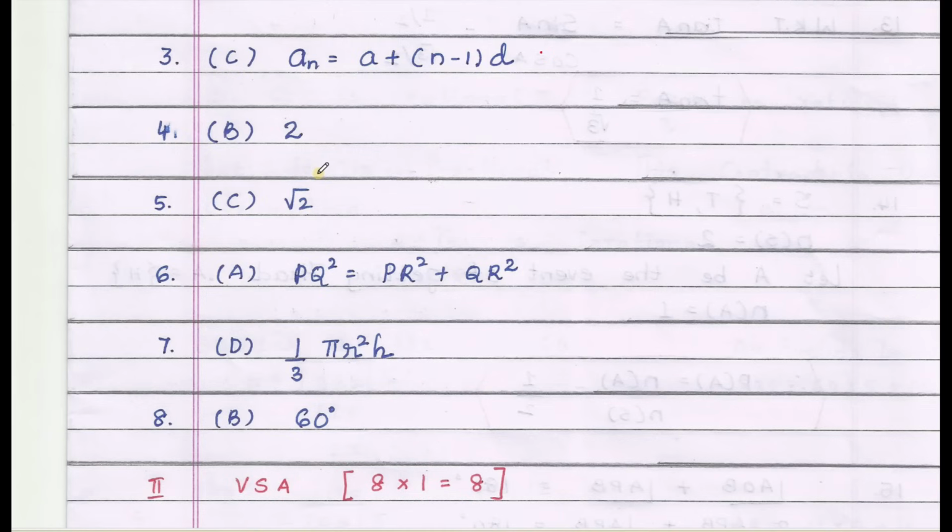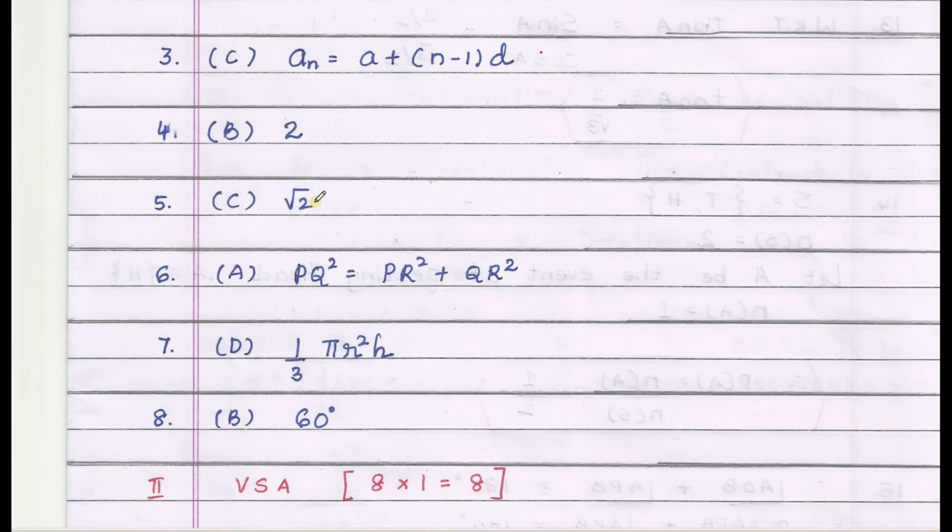Fifth question: tan theta equals 1. What is the value of secant theta? So you should use the identity: secant square theta equals 1 plus tan square theta. Secant square theta equals 1 plus 1. Secant theta equals root of 2. Therefore the correct answer is option C, root 2.